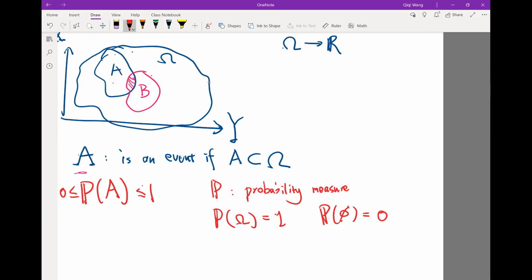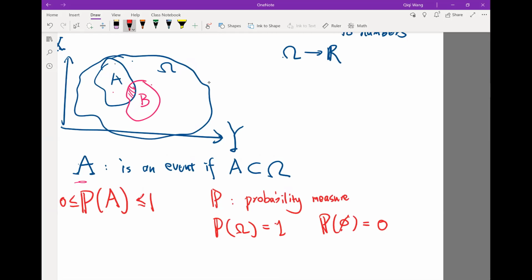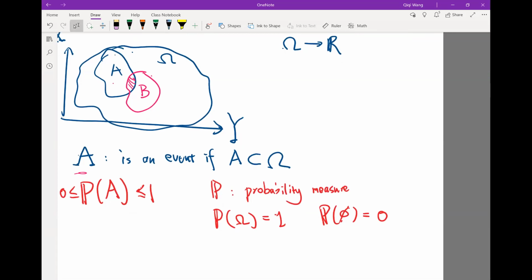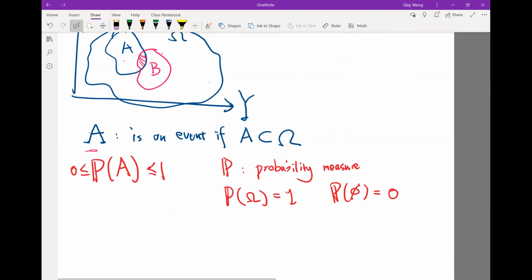Probability is 0. Okay, so now that defines the probability of an event, right? That definition actually naturally carries over to characterize a random variable. Why is that the case? Because if you have a random variable, let's say x, that maps from omega to R, or omega to the set of integers or whatever, as long as it maps from omega to a number, it's a random variable.